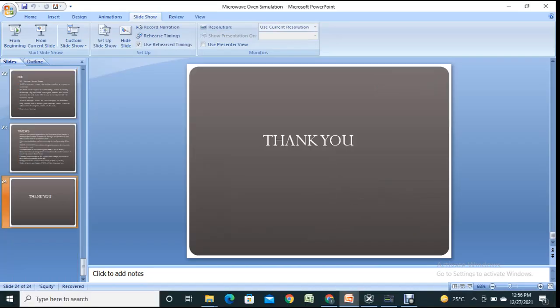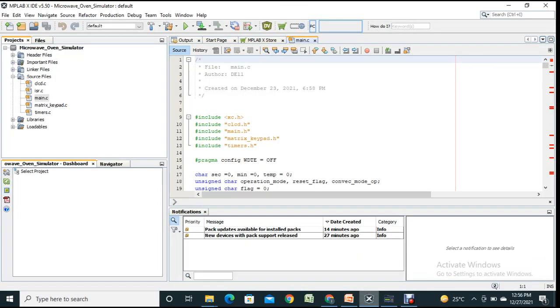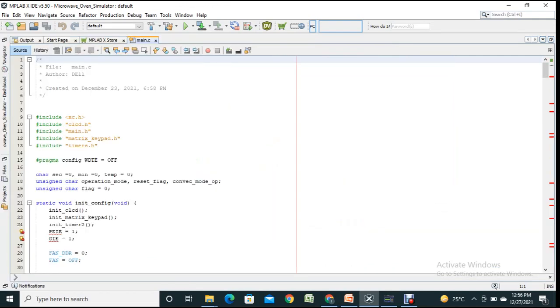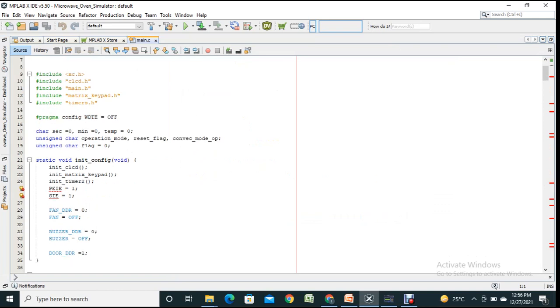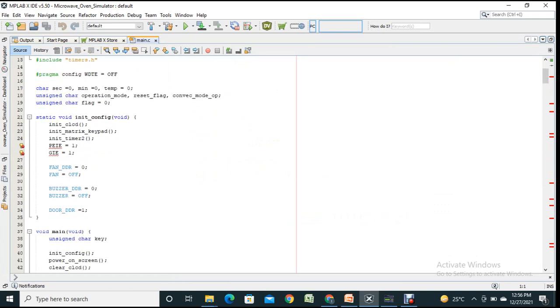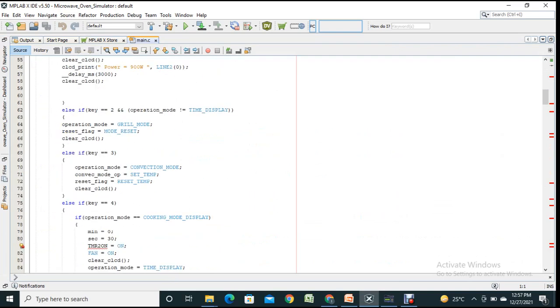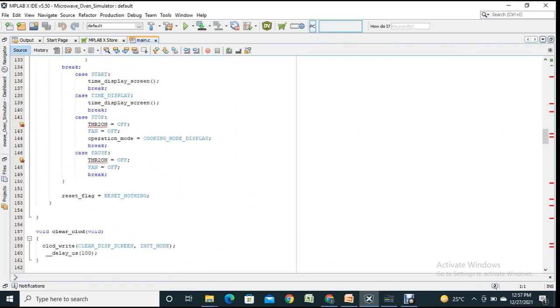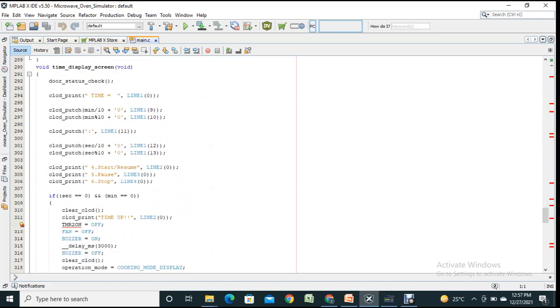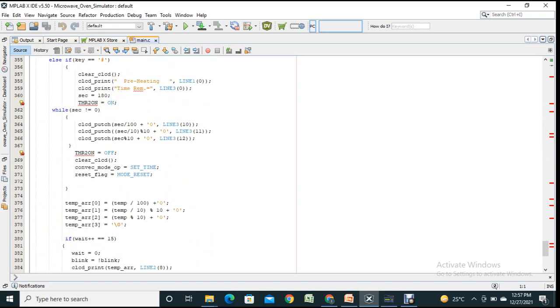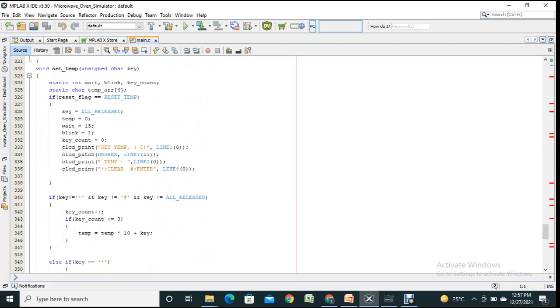Thank you. Now let's see the code we have written for the microwave oven simulation. This is the code written for the microwave oven simulation in C language with the help of mentors at Emertxe. It is pretty long. We have already built this code.